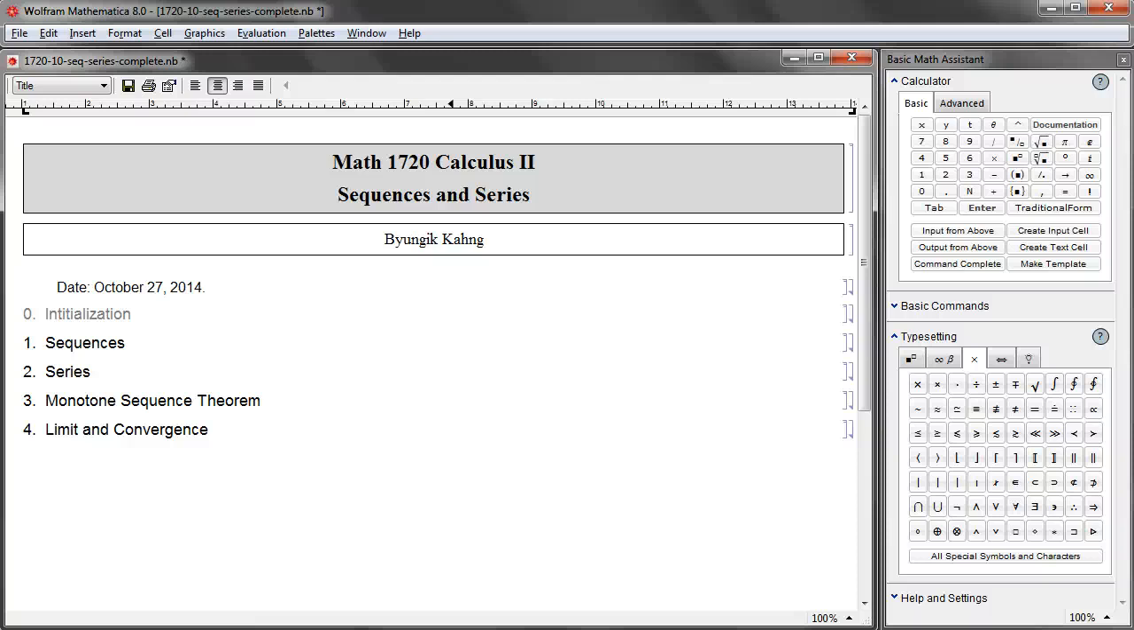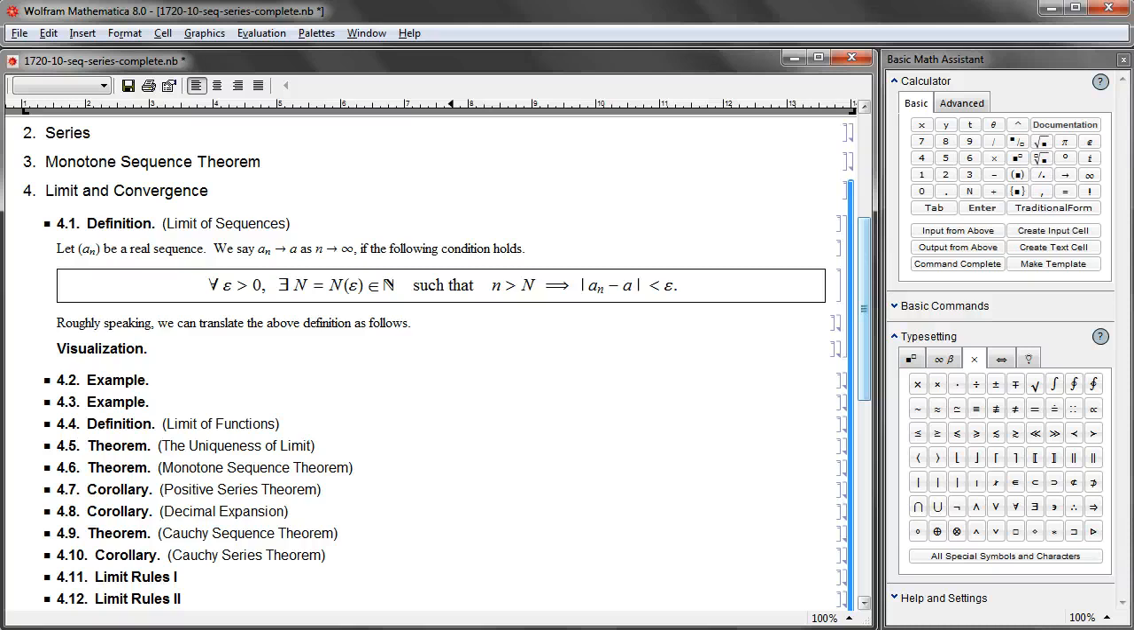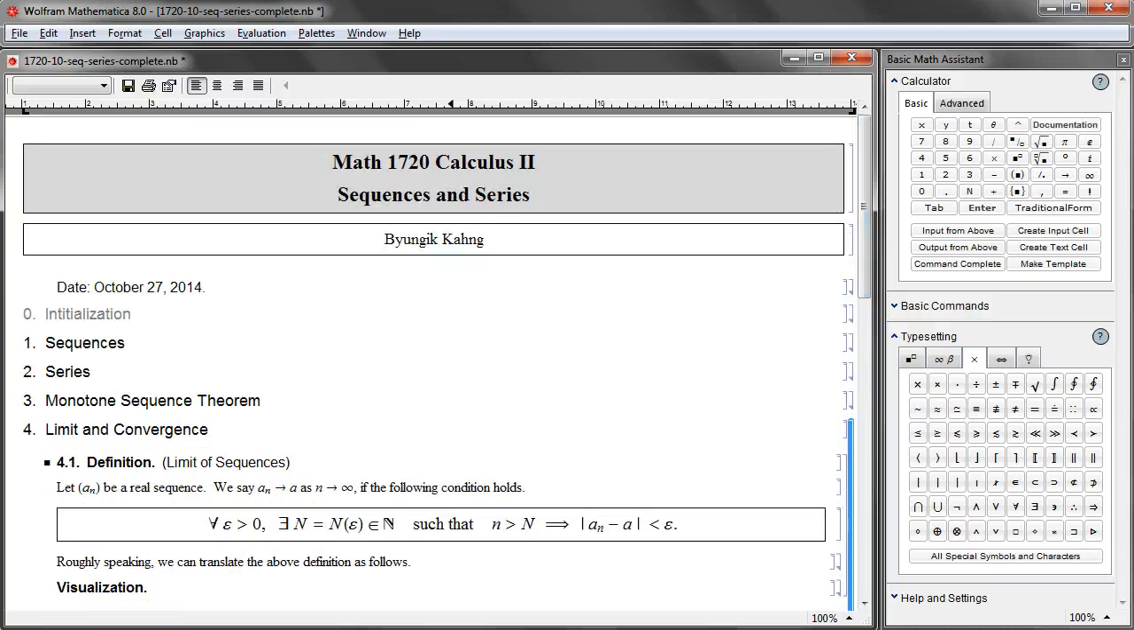Now let us resume our discussion on limit and convergence. We already talked about what is the precise definition for limit of sequence or convergence of sequence. We say that a real sequence a_n converges to A as n goes to infinity if the following condition holds, and that condition reads kind of like this.